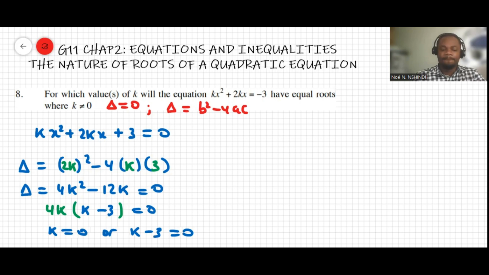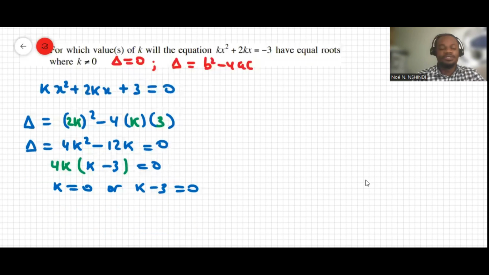Of course 4 cannot be 0, so k is 0 or k is equal to 3. This is the condition to have equal roots. But the question says k cannot be 0, so that case is not applicable. So our answer is just k equal to 3.